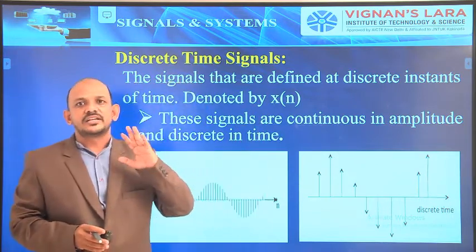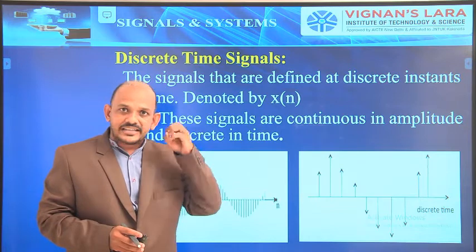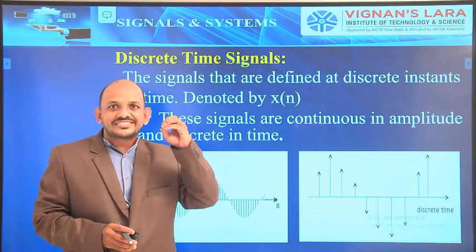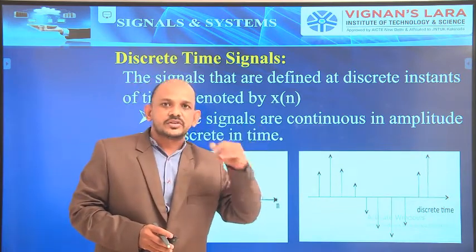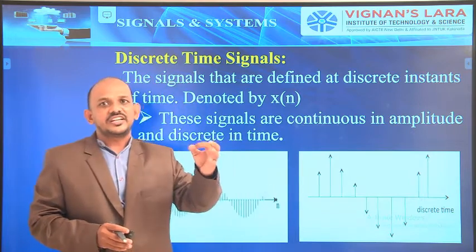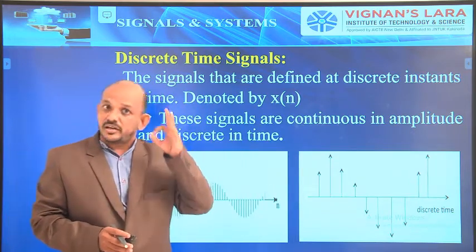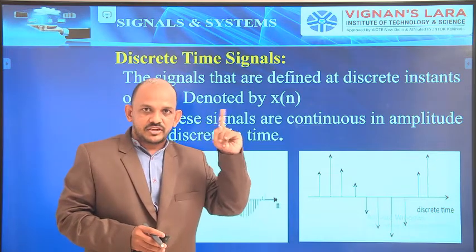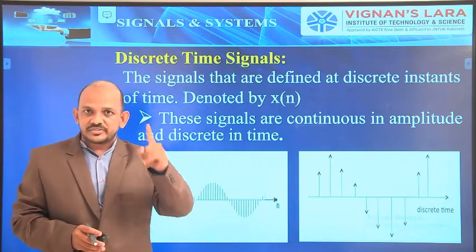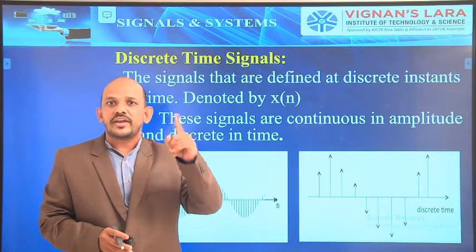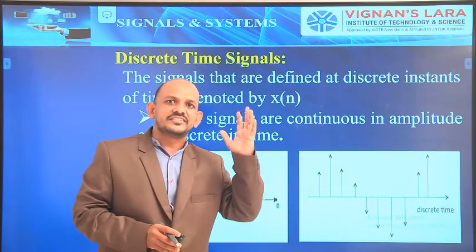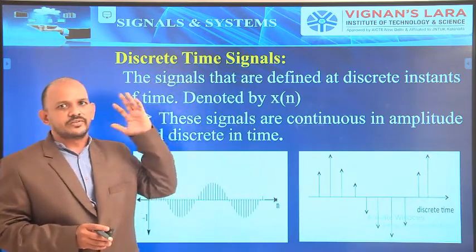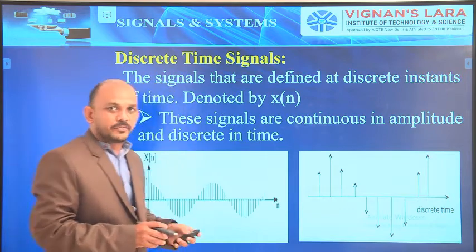What is a discrete time signal? The signals that are defined at only discrete instants of time are called discrete time signals, and they are denoted by x of n. Continuous time signals are denoted by x of t. The discrete time signals are denoted by x of n, where n is an integer: 0, 1, 2, 3, so many values like I explained before.